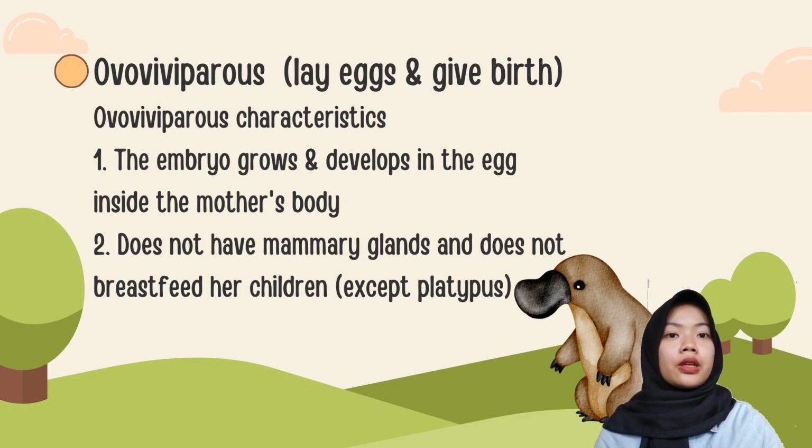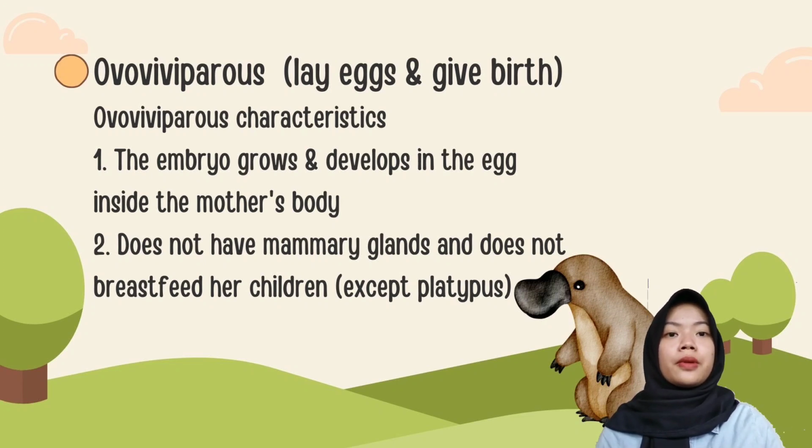So, this embryo is a potential baby. So, it can be concluded that ovoviviparous animals incubate their eggs in the mother's body, and when they hatch, they are released outside the mother's body by giving birth to offspring.